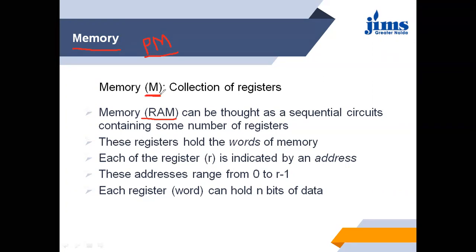We know that memory is used to store data, and the data is stored in registers using flip-flops. So a register is a collection of flip-flops, whereas memory is a collection of registers.